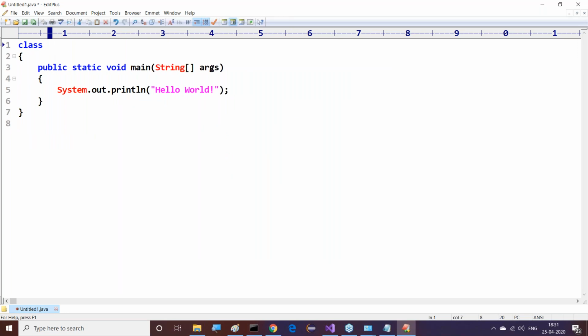Right, now I'll take the class name as test. Now here, what I will do is write a simple first Java application like this. Right, so now let me save this one.